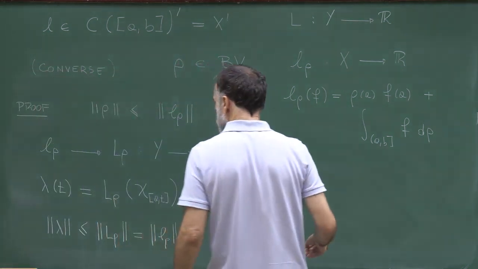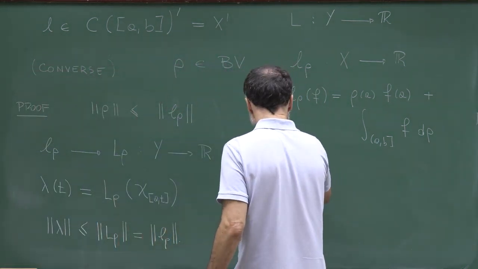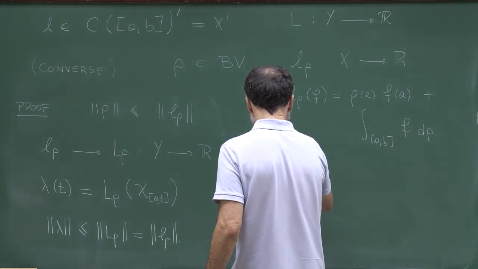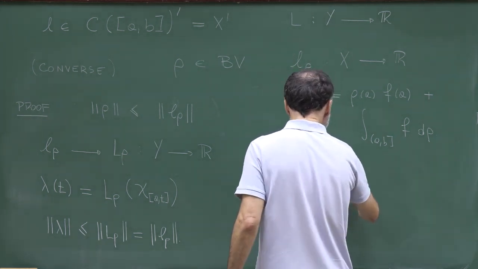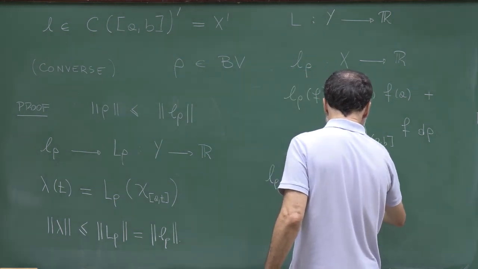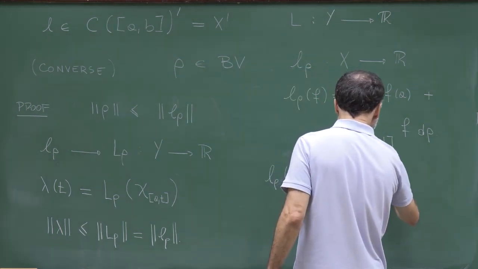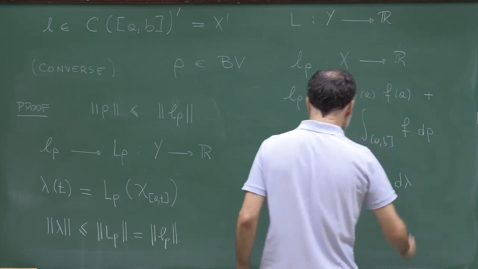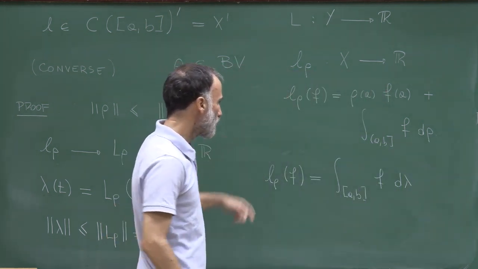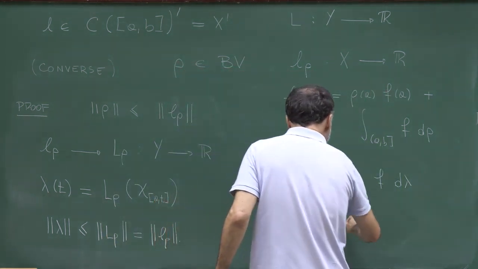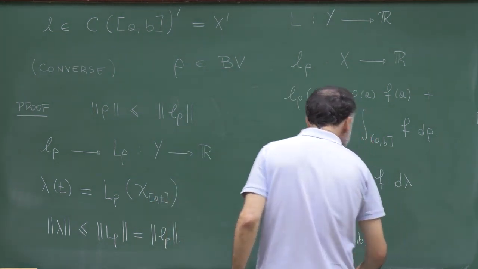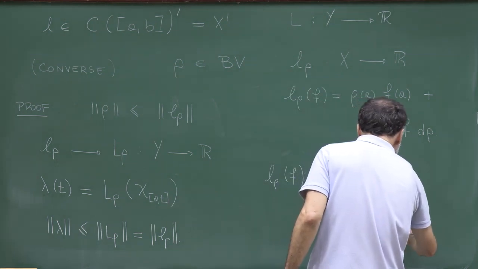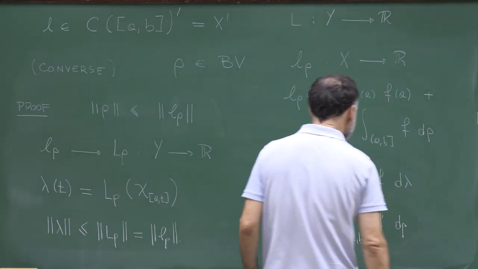Moreover, by the first part of the proof, we also know that L rho of any function f is equal to the integral from a to b of f d lambda. But we also know that this quantity is equal to the integral from a to b of f d rho.